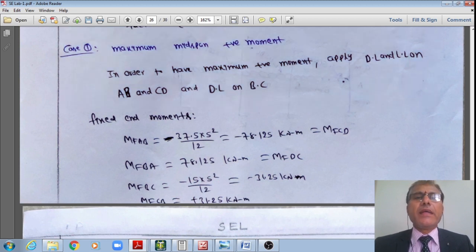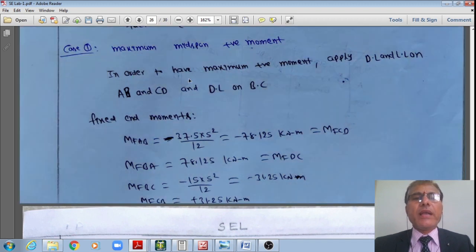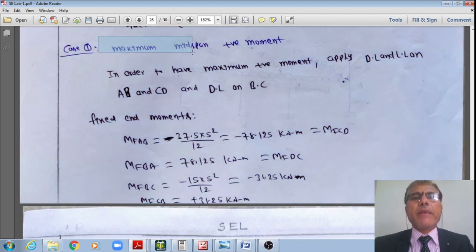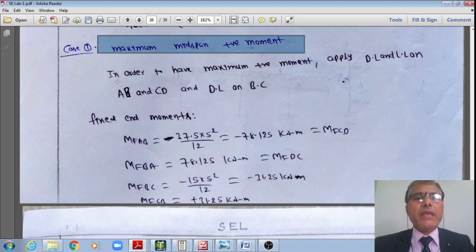Then only I'll get the maximum positive bending moment in the span AB. I am analyzing the span AB. Therefore, with this loading condition only, I'll achieve the maximum positive bending moment in the span AB.